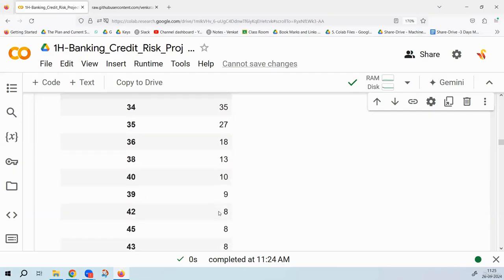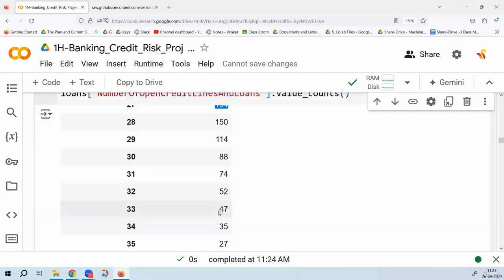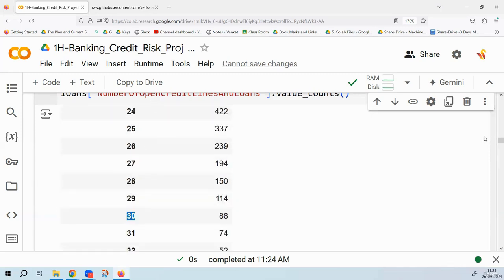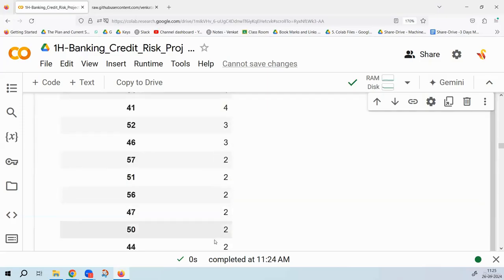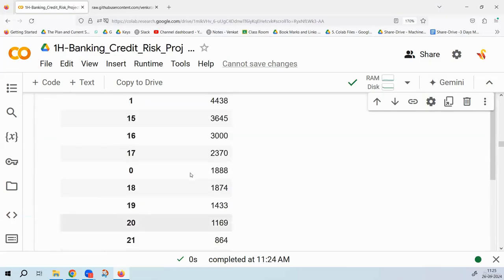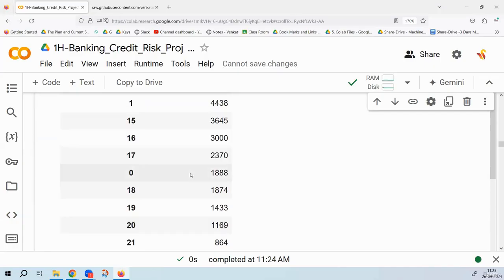Now tell me, who are these? Look at these extreme guys. Who are these 88 people? These 88 people have 30 loans and lines. The variable name is number of open credit lines and loans, so they have 30 loans. Now look at zero. Why is zero dangerous? That means somebody has no credit history as well.